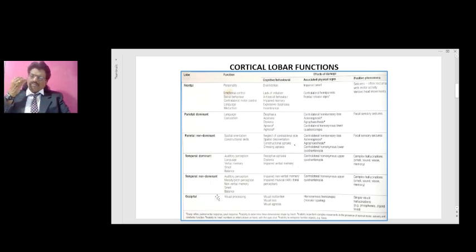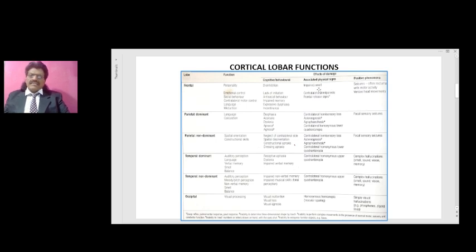Though we see with our eyes, the analysis is done by the occipital lobe. The processing of visual information is done by the occipital lobe. So the main function of the occipital lobe is visual processing. So what are the cognitive behavioral aspects when there's damage of the occipital lobe? Everything to do with the vision is affected. They'll have visual inattention, visual loss, and visual agnosia.